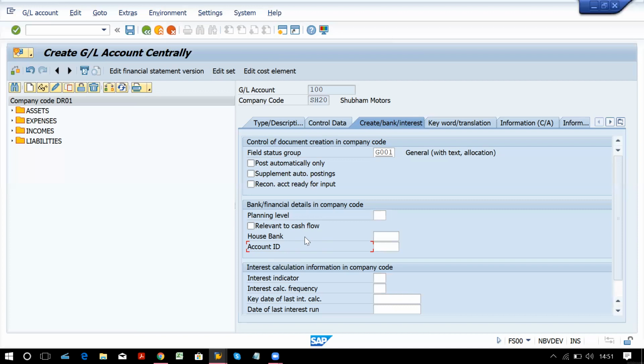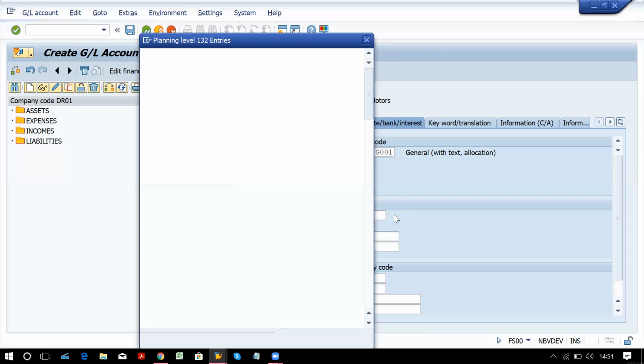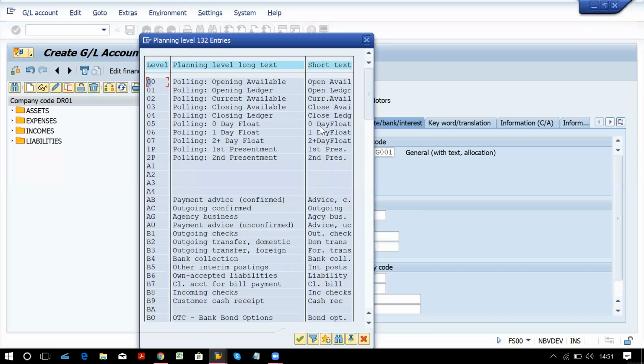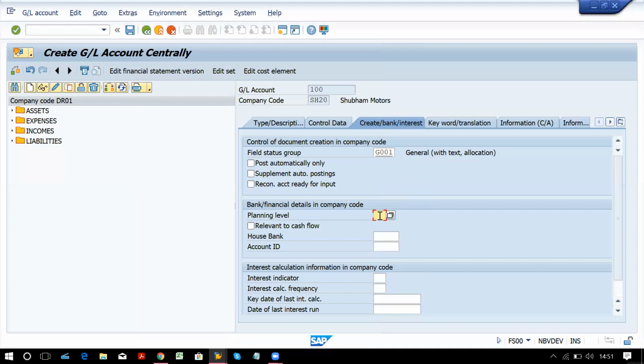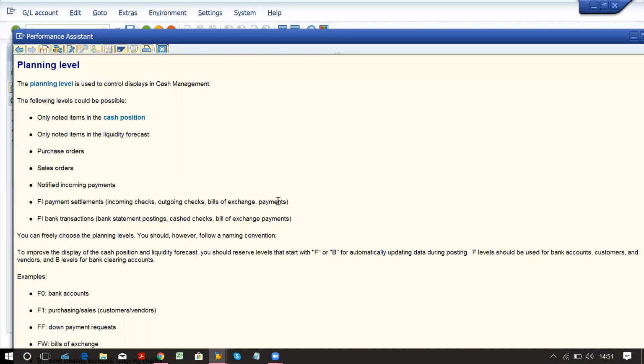And what is this planning level? This is the status of your bank account: currently open or currently closed, closing is available, like that. At the time of closing or year-end procedure, you can just set the status. You can read it for further detail.